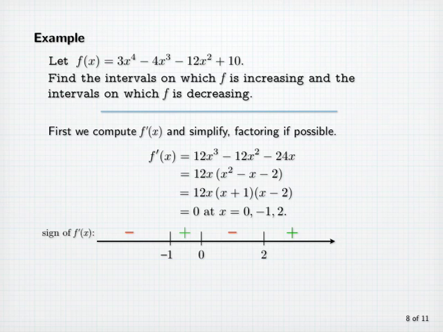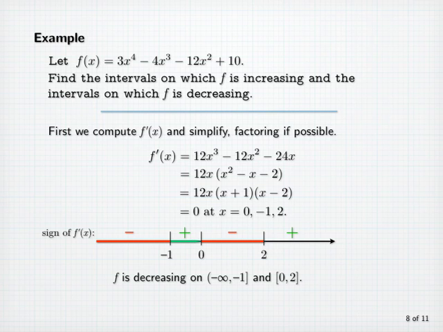Notice that there's a sign change at each of the zeros of f prime of x. This is guaranteed to happen when the corresponding factors of f prime are all raised to odd powers. Here, each of the factors is raised to the first power. So f prime of x is negative between minus infinity and minus 1, as well as between 0 and 2. So we'll conclude that f is decreasing on the closed interval from minus infinity to minus 1 and the closed interval from 0 to 2.